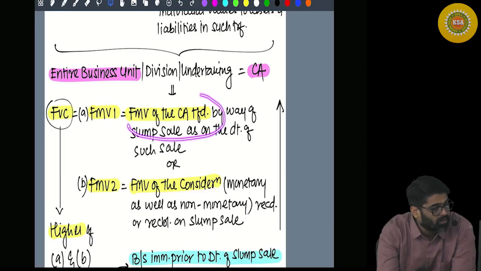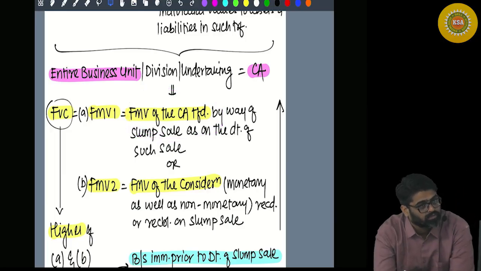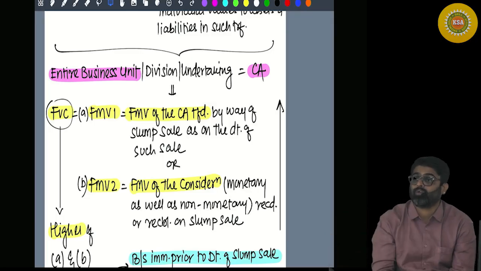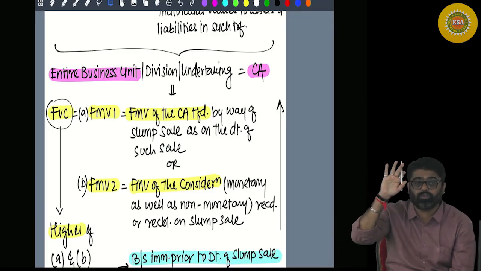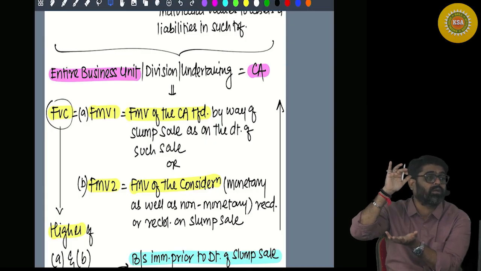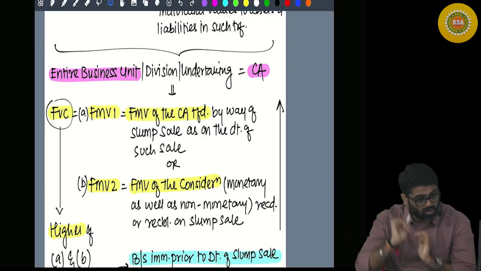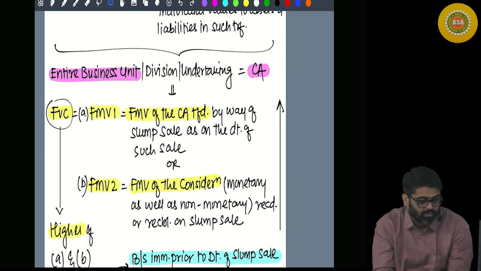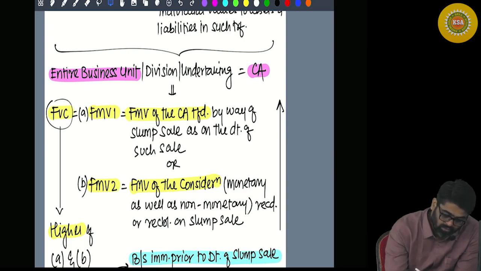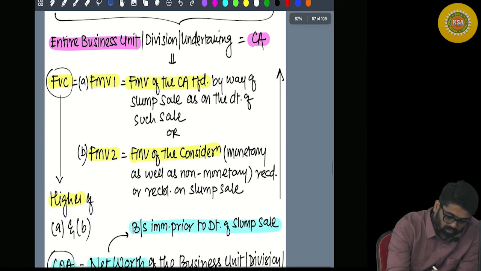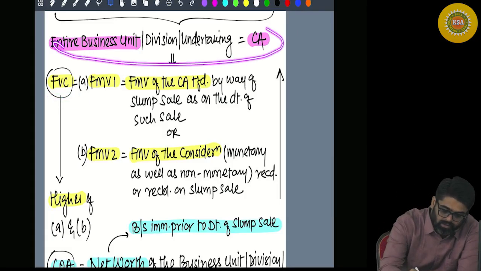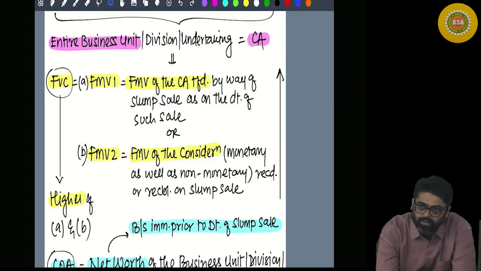So the fair market value of each asset which is getting transferred as a part of your business, for all those assets, what is the fair market value? That amount, or the total amount of your lump sum consideration, whichever is higher, will be treated as your full value of consideration, and based on this the capital gain for this asset will be calculated. Yes or no?